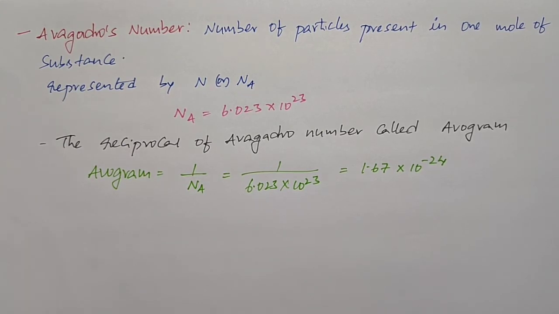And one more thing, Loschmidt number. The number of molecules present in 1 cubic centimeter of gas at STP is called the Loschmidt number.